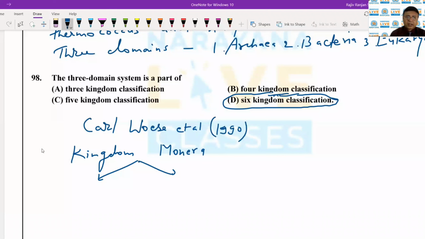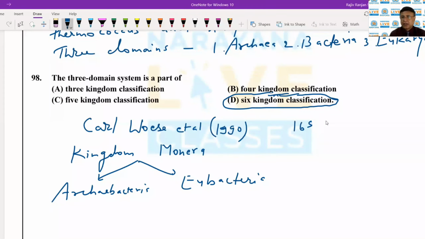Conceptualized by Copeland, it was divided into Archaebacteria and Eubacteria. So 16S RNA studies were the basis of this separation.